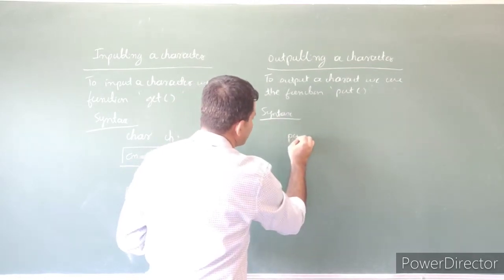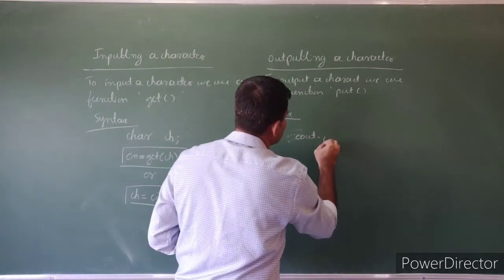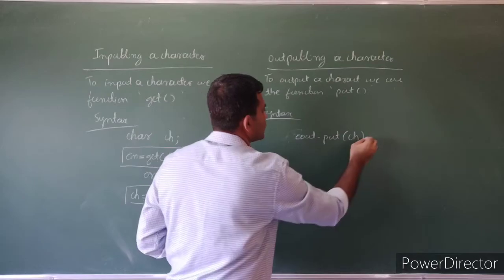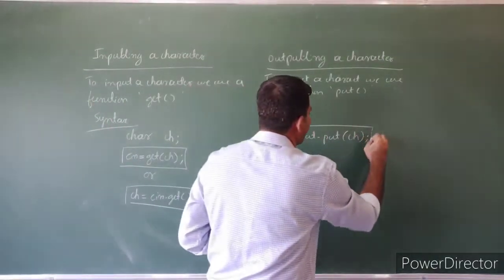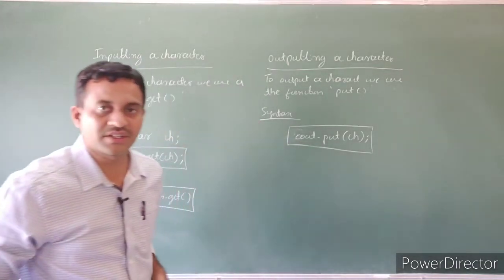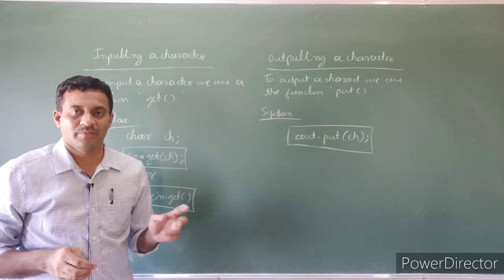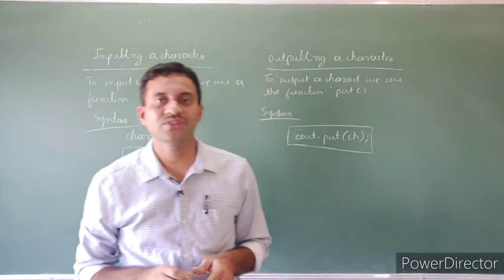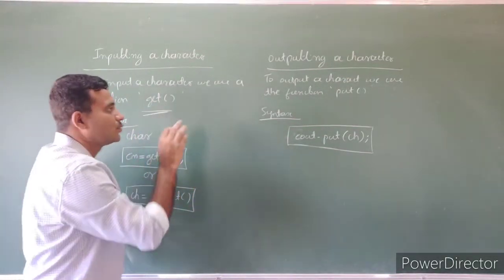Directly we use cout.put(name of the character variable). That is outputting a character constant. We can directly use cin and cout, but for better performance we use the function get to read the character and put to print the character.